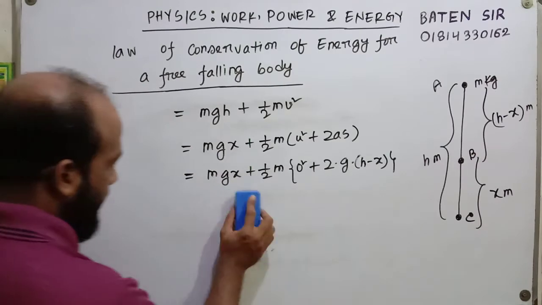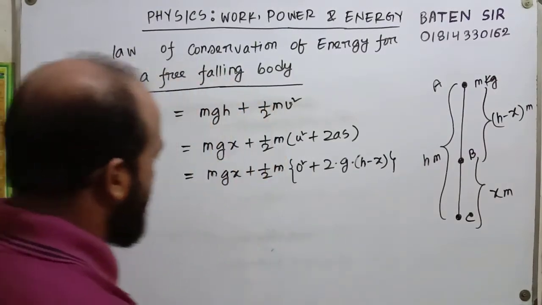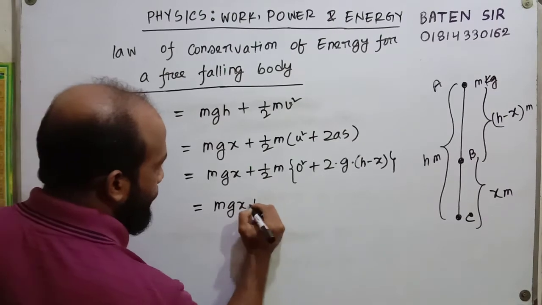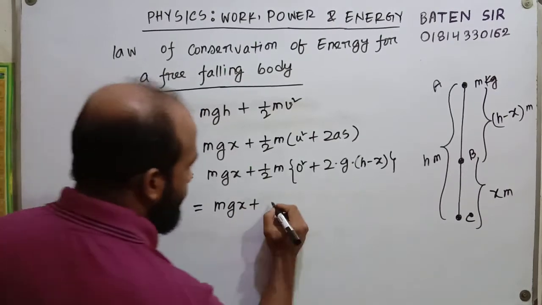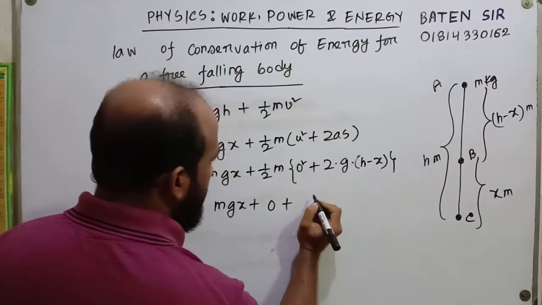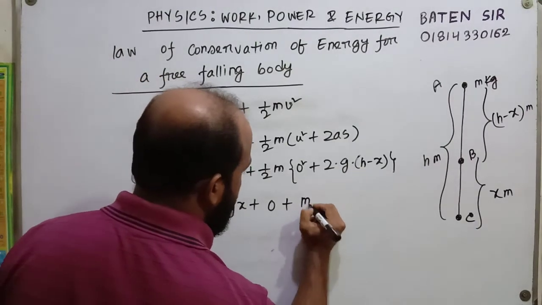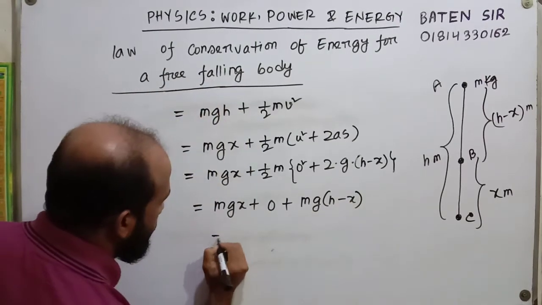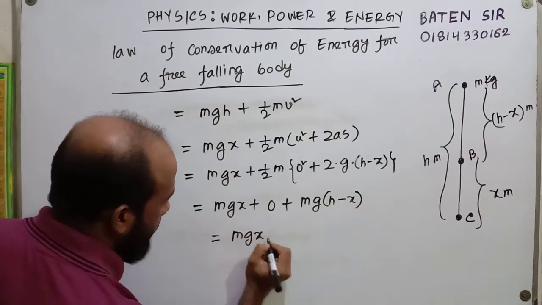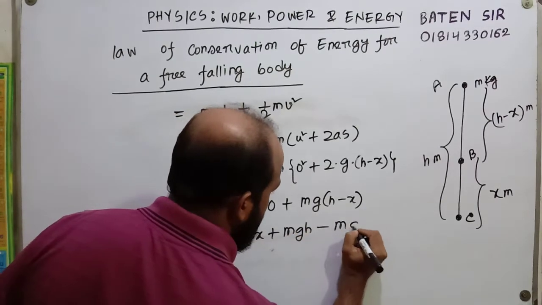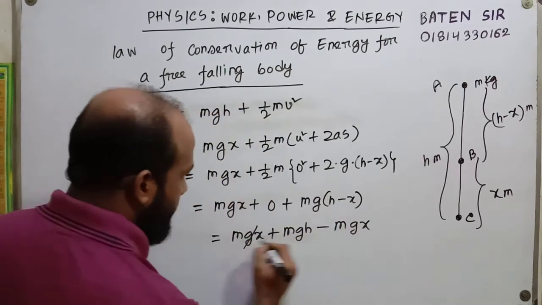We have to prove the total energy is mgh. Multiply with half m: u square is 0, and the 2 cancels. So we get mg(h minus x) plus mgx, which is mgh minus mgx plus mgx, and mgx is out.